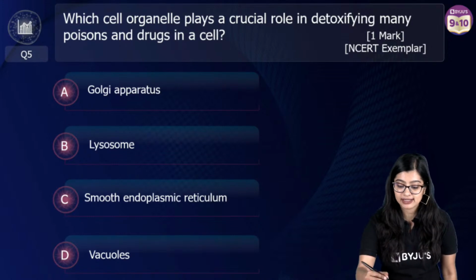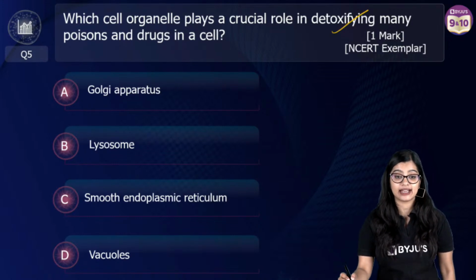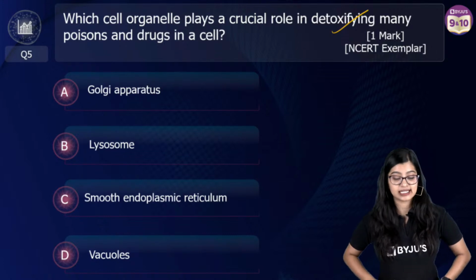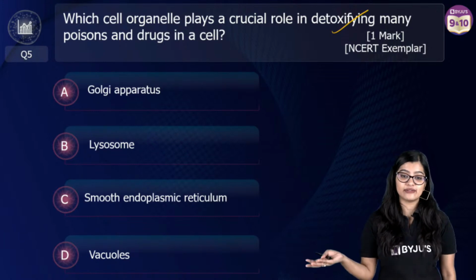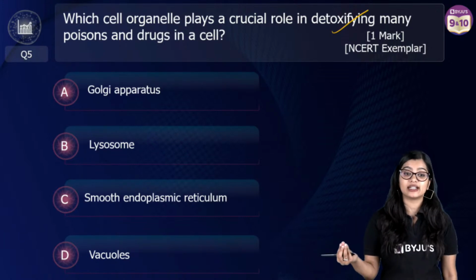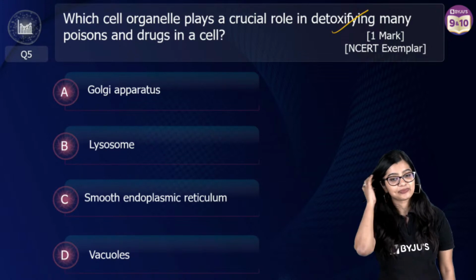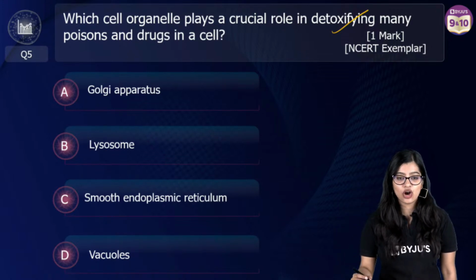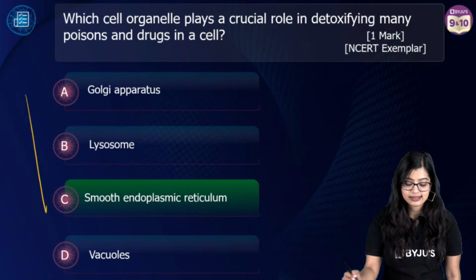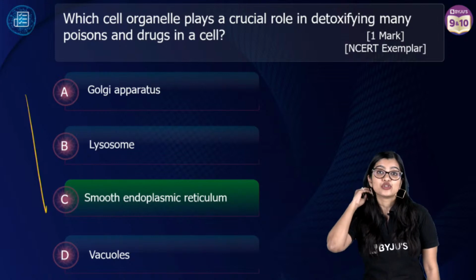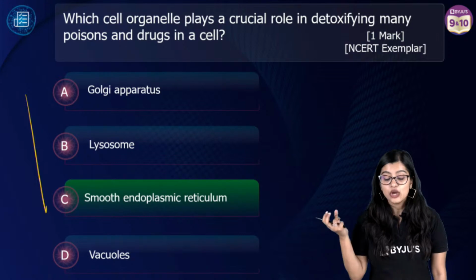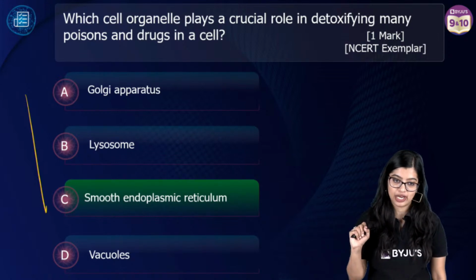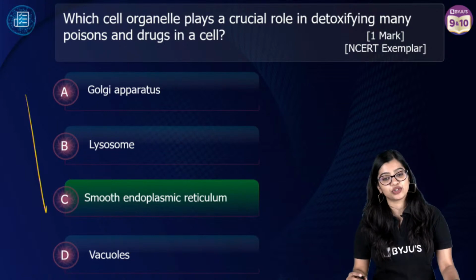Which cell organelle plays a crucial role in detoxifying various poisons and drugs in a cell? What is the structure which is involved in detoxification? In vertebrates especially we find it, right? Very good, easy peasy question. We've just discussed. Yes. The correct answer is smooth endoplasmic reticulum, right? In the smooth endoplasmic reticulum, especially in vertebrates, like in the liver cells, we observe that there is detoxification, right? So the correct answer is option C.